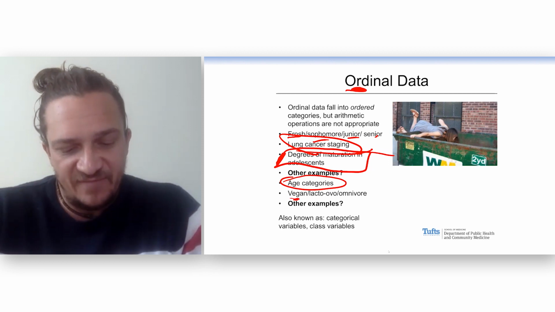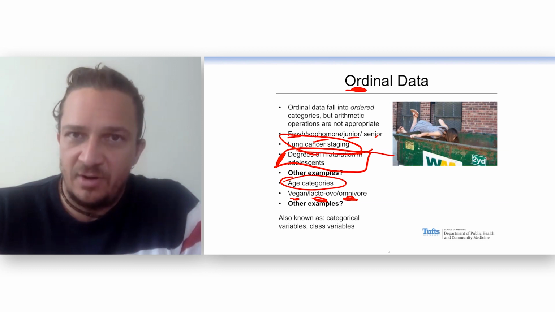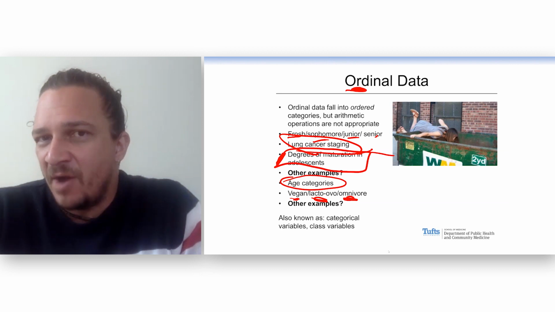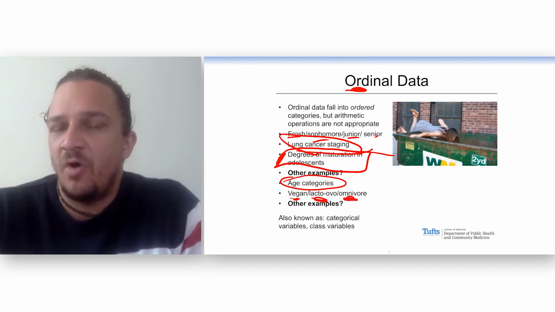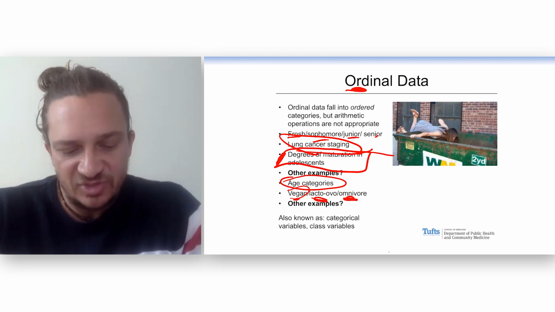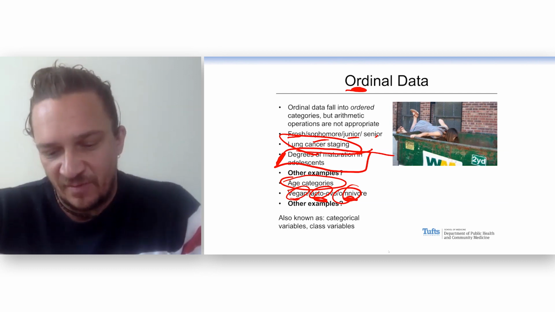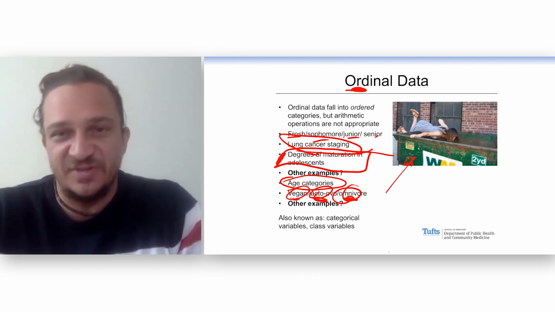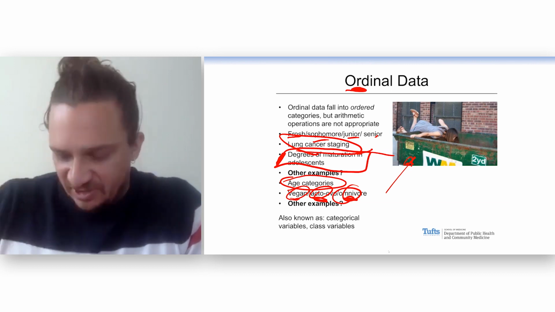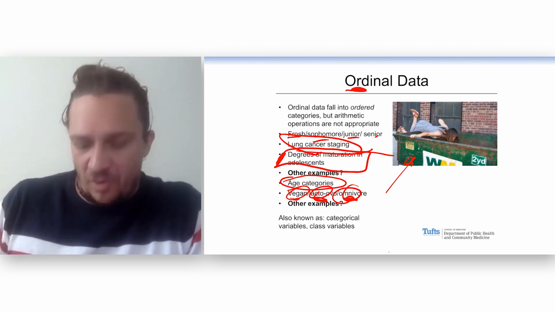We might see something like vegan, lacto, ovo, omnivore. There's some order there. Maybe it's the order of what amount of animal products that you eat or how restrictive the diet is. But again, these are categories which are driven by the researchers themselves. This is not someone throwing up in the garbage can. This is an example of one of my friends who's a freegan, which means she will not eat animal products unless it's just going to waste. So she's looking in there for chicken wings. So these ordinal data are also a type of categorical data.